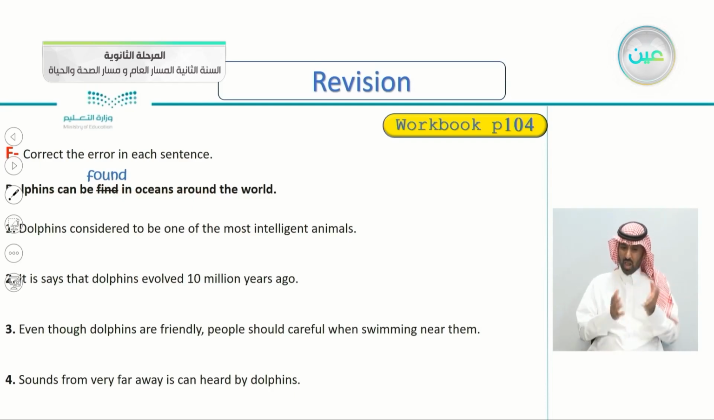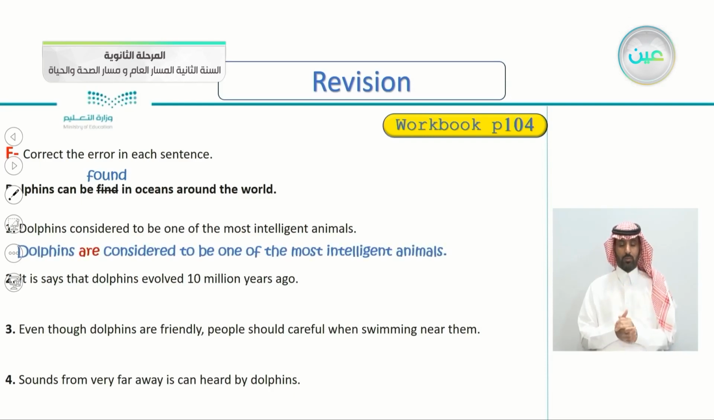So number 1, dolphins considered to be one of the most intelligent animals. Did you find the mistake? Very good. Dolphins are considered to be one of the most intelligent animals.